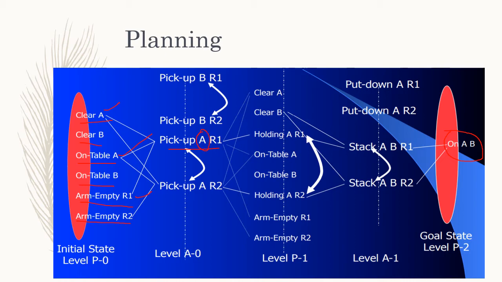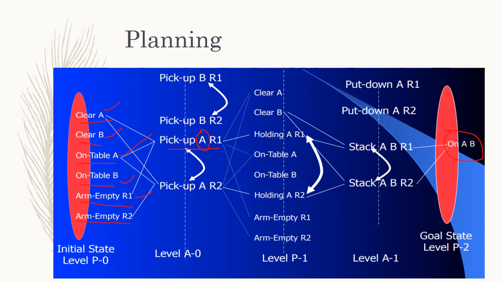Similarly, if B is clear, B is on table and R2 is empty, then we can generate pickup B by R2.